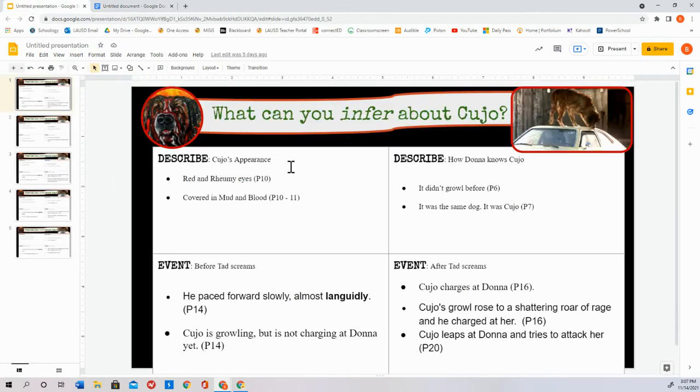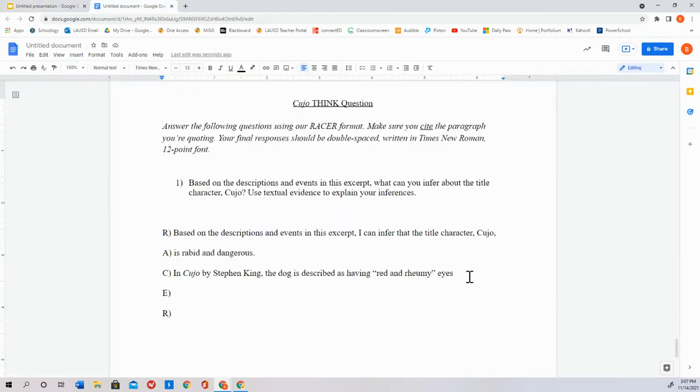Where did I find that? Oh, paragraph 10. Okay, so in Cujo by Stephen King, the dog is described as having red and roomy eyes. This proves that Cujo has rabies. Sure, why not? That works. I'm happy with that.